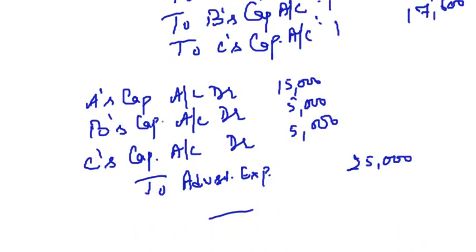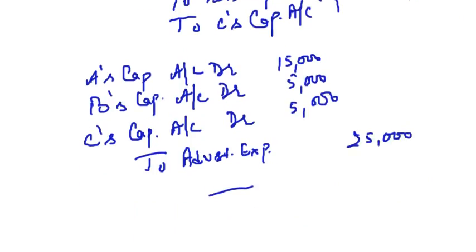Now we have studied the calculation of the new profit sharing ratio, the sacrificing ratio, goodwill, the revaluation of assets and liabilities, and the treatment of reserves and accumulated profits and losses. After this, taking this example only, if they ask you to prepare the balance sheet of the firm, what will you do for that? For the balance sheet, you will first of all